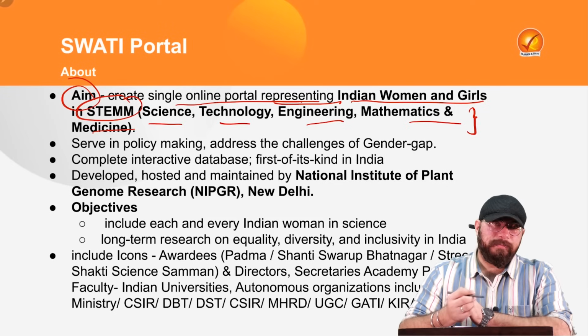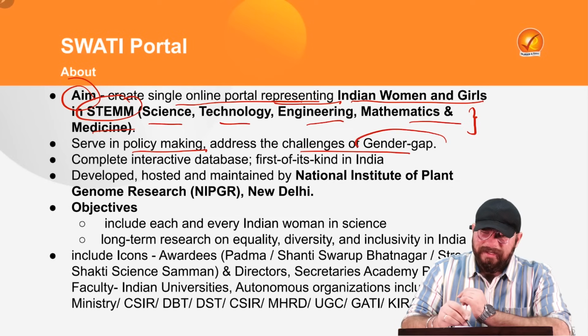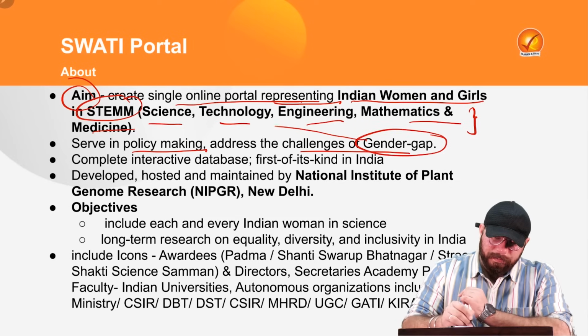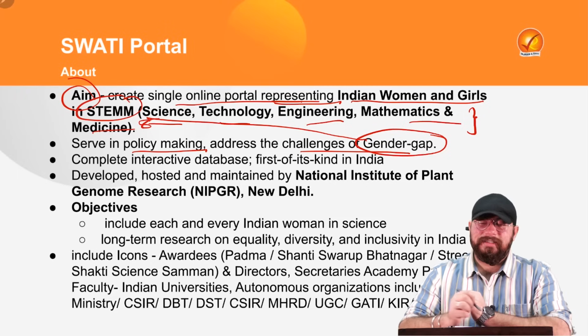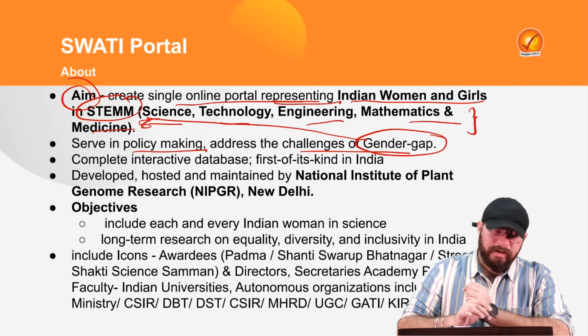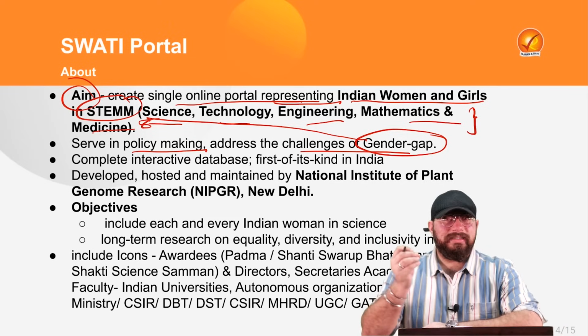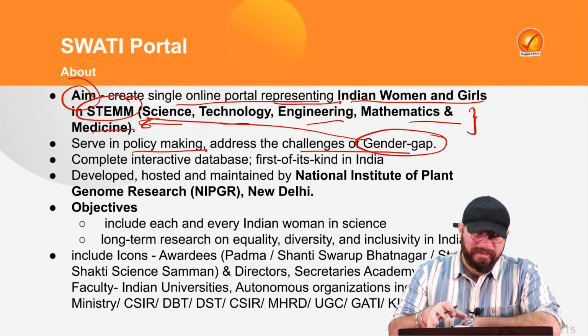Now, why is it important? Because it will be very helpful in policy making and addressing the challenges of the gender gap which particularly exists in STEM areas. There is a widespread gender gap, right? In STEM areas, the participation of women in science, technology, engineering, mathematics, and medicine is considerably lower than that of males.